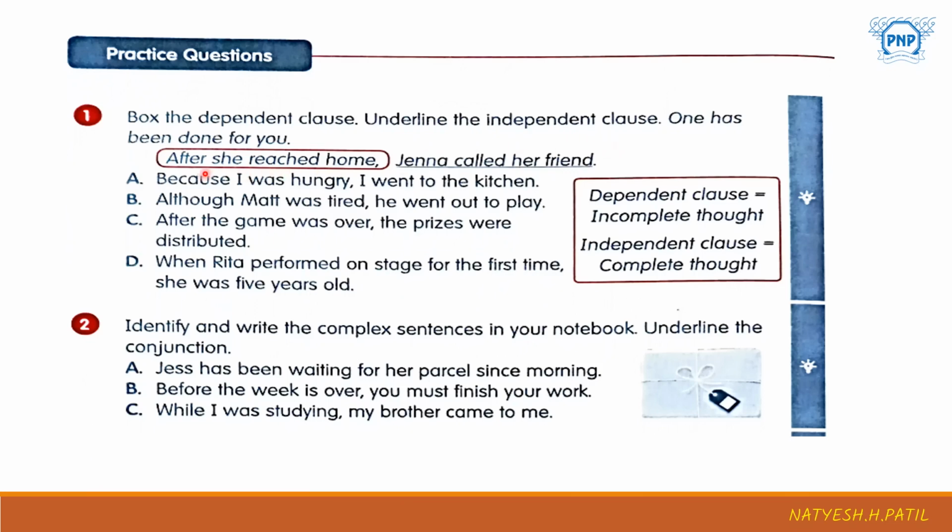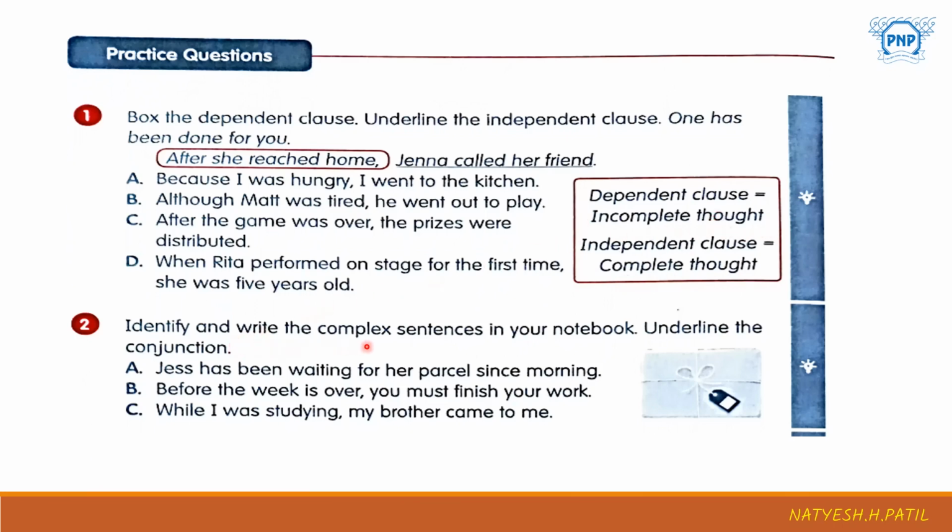Correct? Here one has been done for you. You have to box the dependent clause, and underline the independent clause. As a hint, the dependent clause has an incomplete thought, and the independent clause has a complete thought. Understood this much? Okay, good.